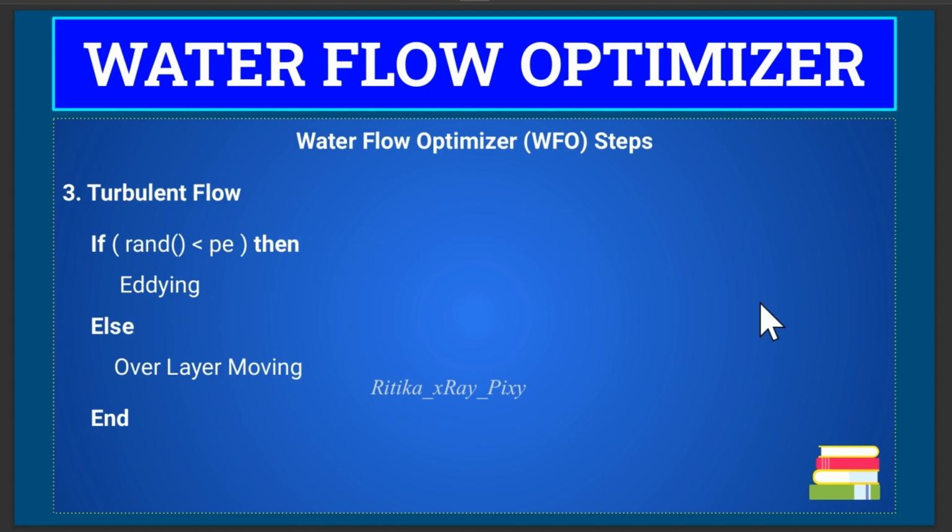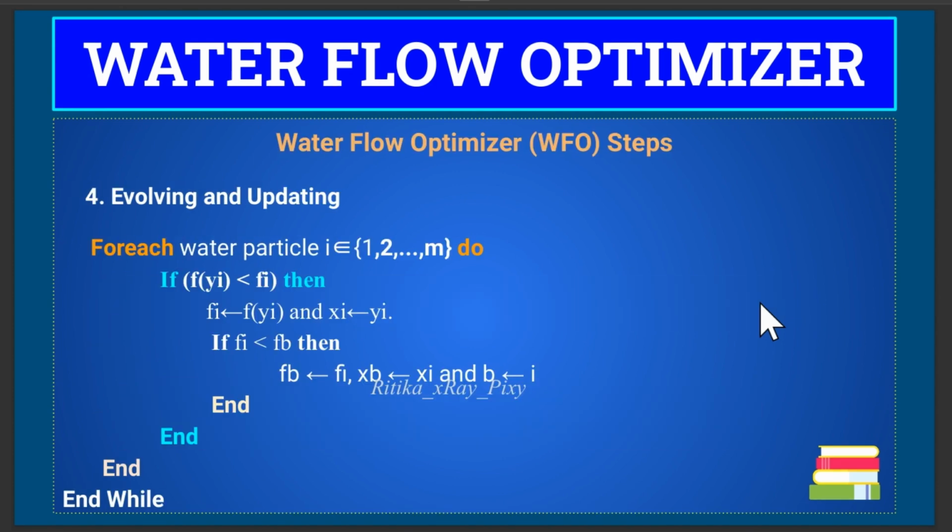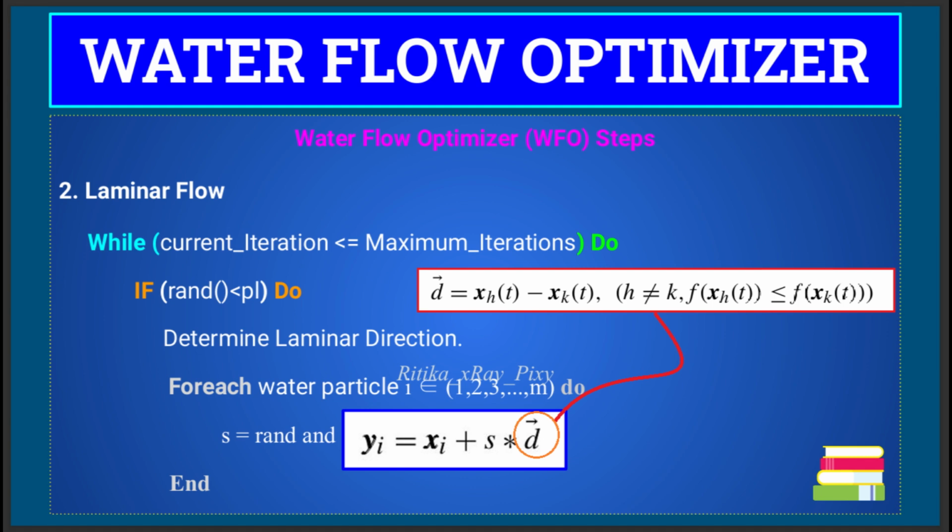Now suppose we updated the position for each particle. Now we will perform the comparison. We will compare the older value with the new one and update particles. For each particle, if the objective function value of the trial position is better than the current potential energy, we will update, and we will also compare with the global best value. If the new value is also better than the global best value, then we will also update the global best. Next you can see we have laminar flow that is mimicked with the probability PL, which is like the threshold for the Reynolds number.